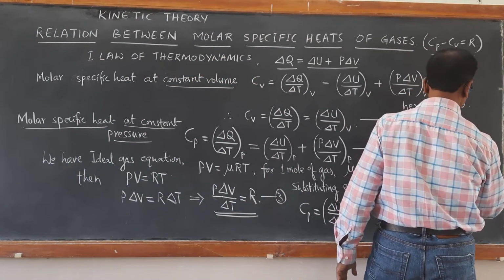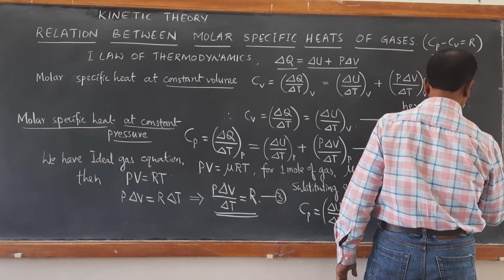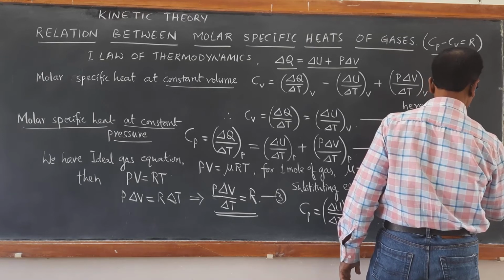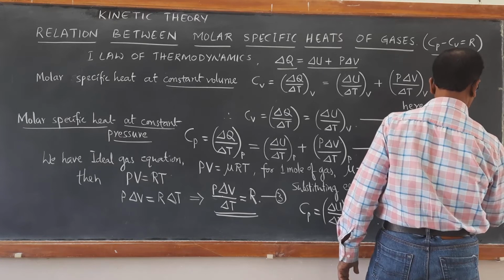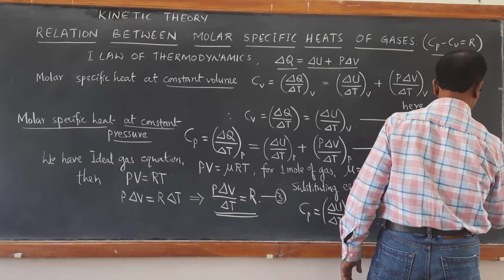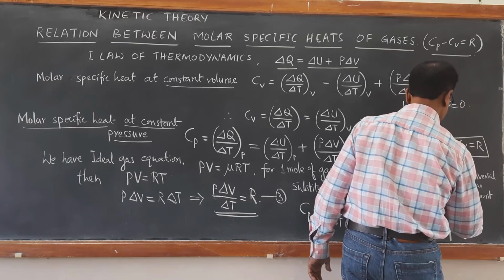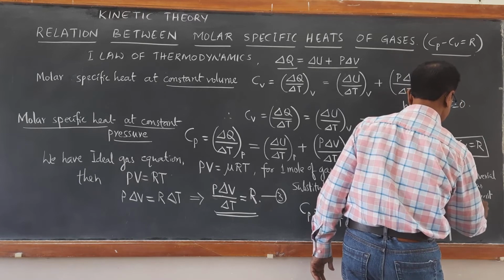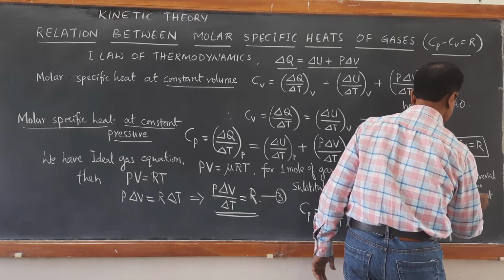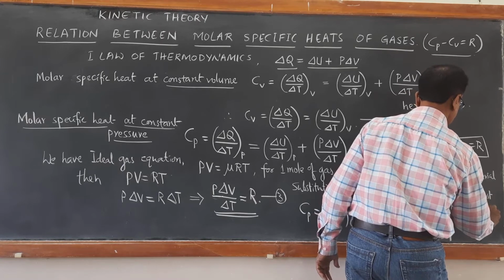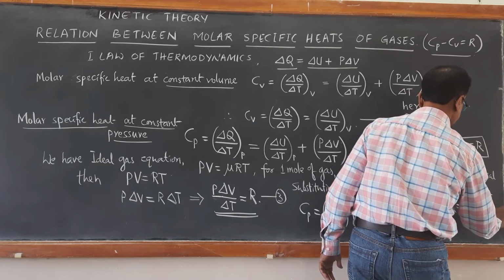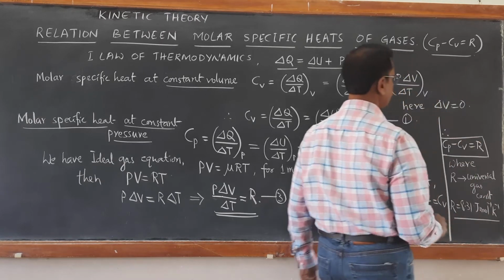R is equal to 8.31 joule per mole per Kelvin.